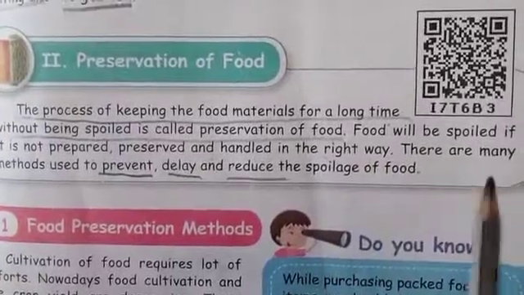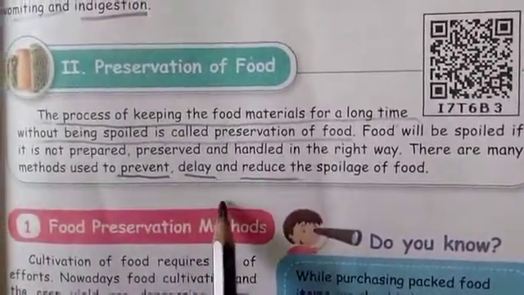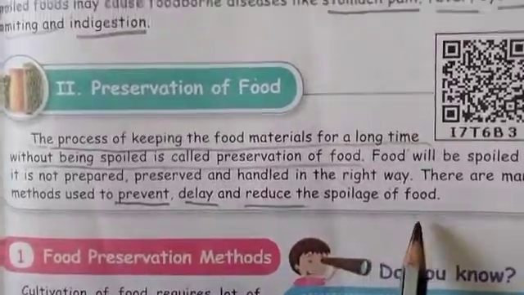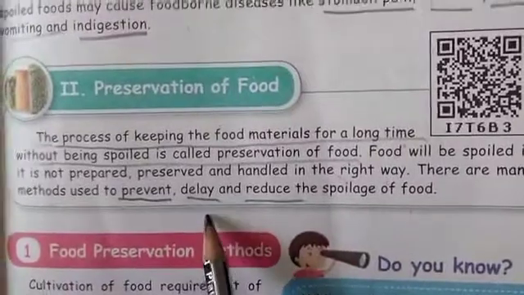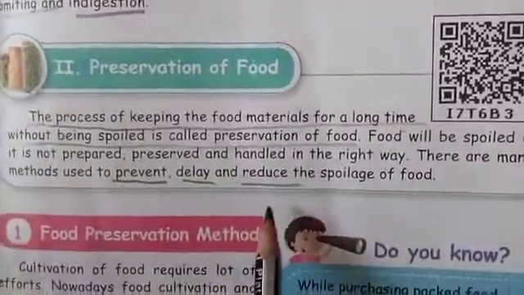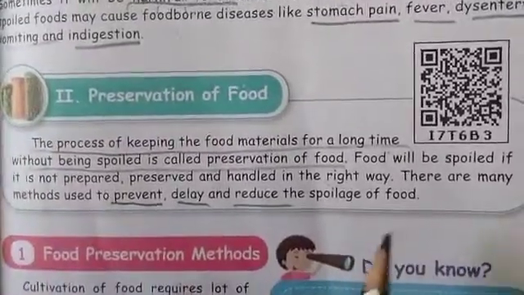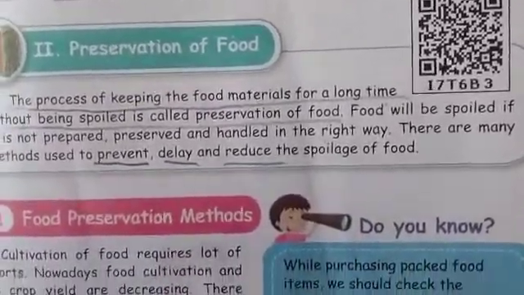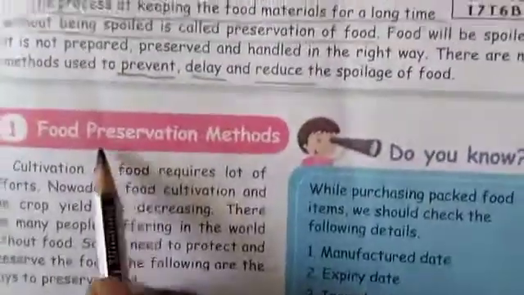So these are the ways responsible for spoilage of the food items. There are many methods used to prevent, delay and reduce the spoilage of food. Prevent means not allowing it to spoil. Delay means it will spoil late, or you are totally avoiding and reducing the spoilage of food. What are the methods you are going to learn?